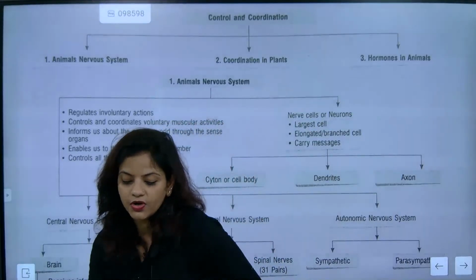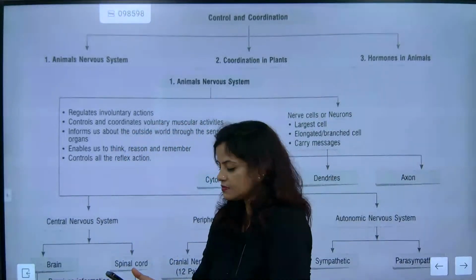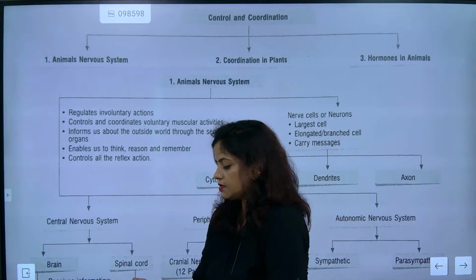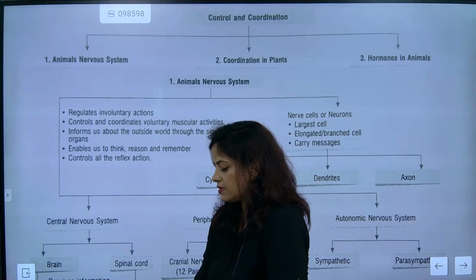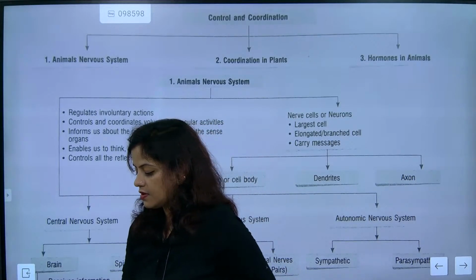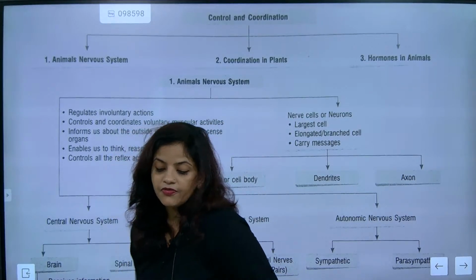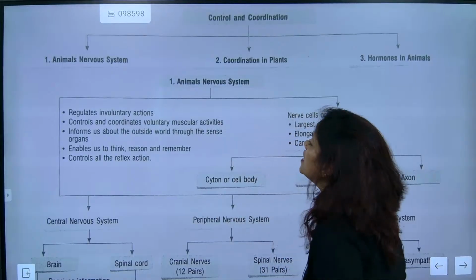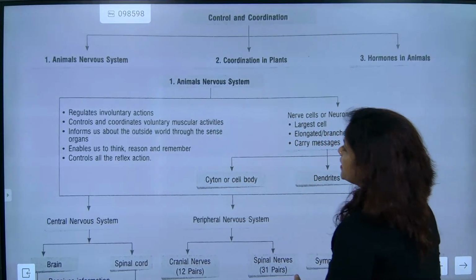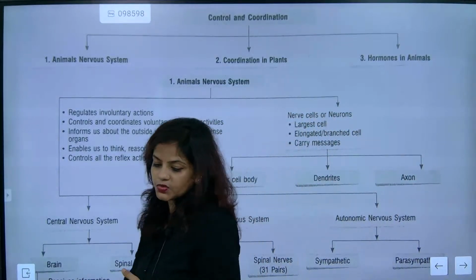The first section, what we are going to go is what and all things are there. So involuntary action, voluntary actions one by one.